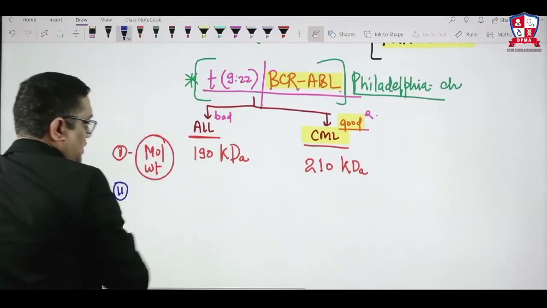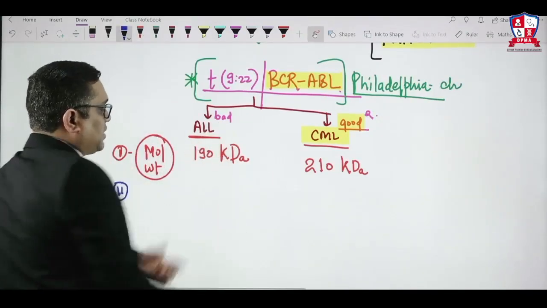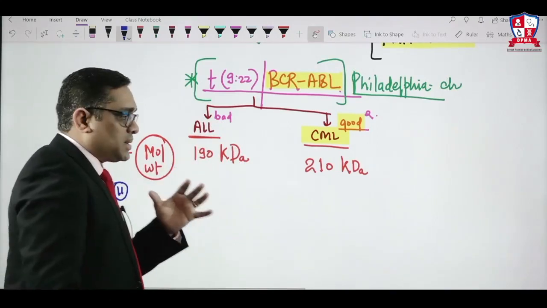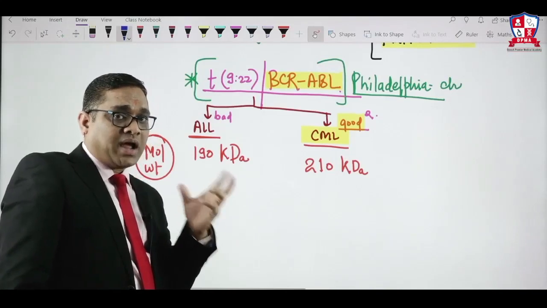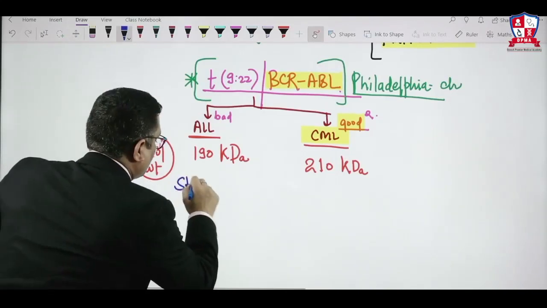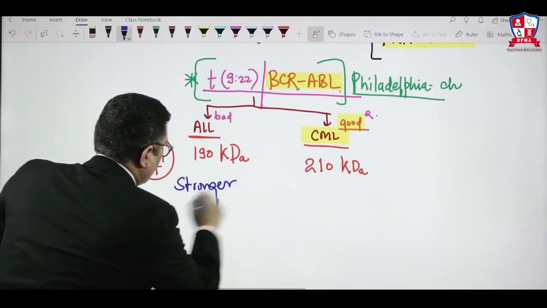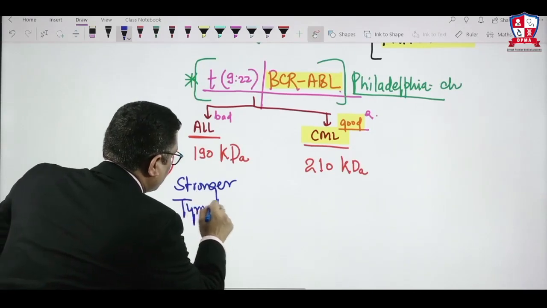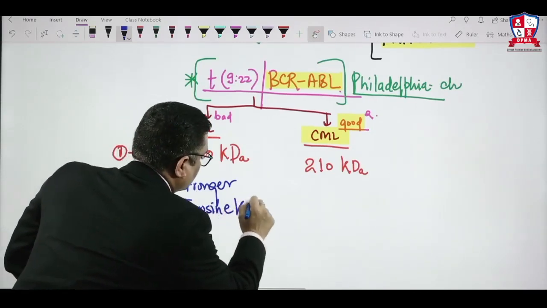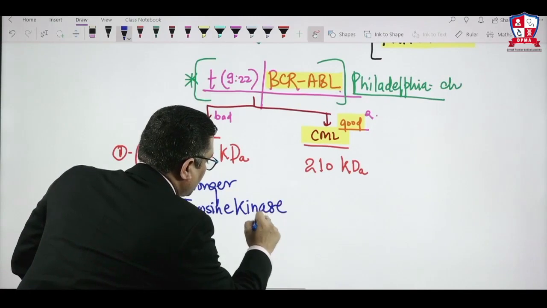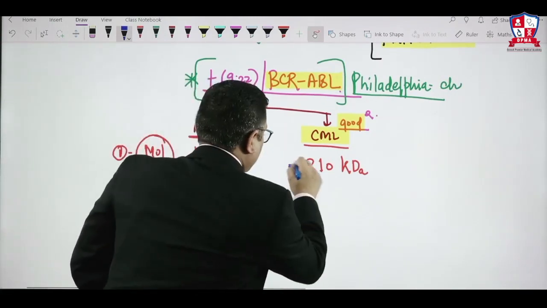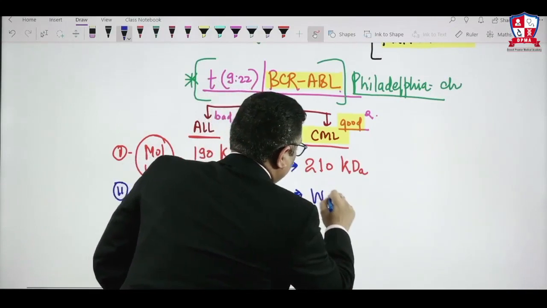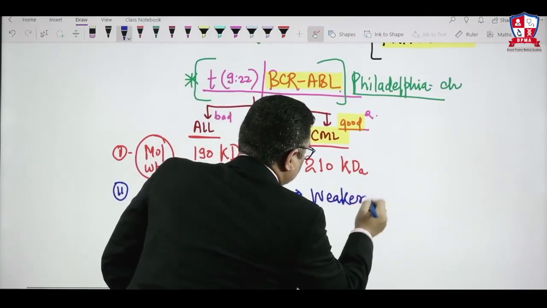Second difference, this ALL BCR-ABL whose weight is 190, they are stronger. They will be having a stronger tyrosine kinase activity. So in them you will be finding a stronger tyrosine kinase activity, whereas in case of CML, they will be having weaker tyrosine kinase activity.